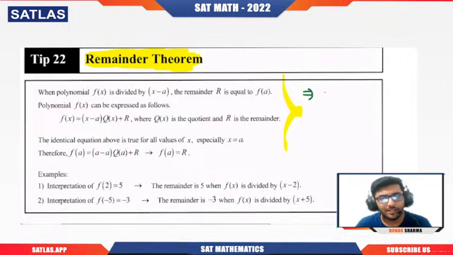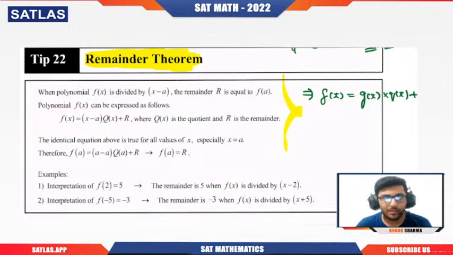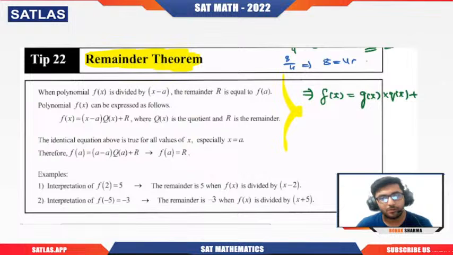Basically, let's say I have any polynomial f of x, and I want to divide it by g of x. Then I will get a quotient and a remainder. If I divide 9 by 4, I can write 9 as 4 into 2 plus 1. So 2 is the quotient, 1 is the remainder. The remainder can be 0 also. Like 8 by 4: 8 equals 4 into 2 plus 0. So 0 is the remainder. This is the way we can write it down.